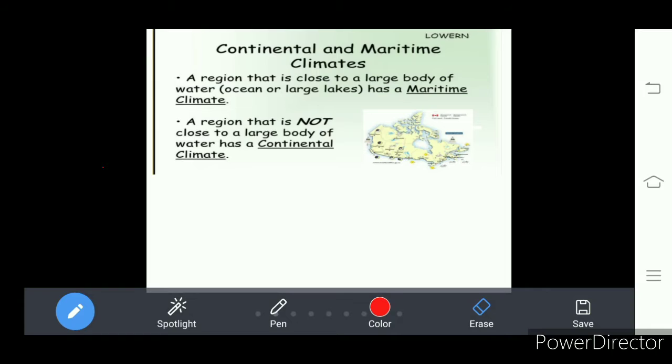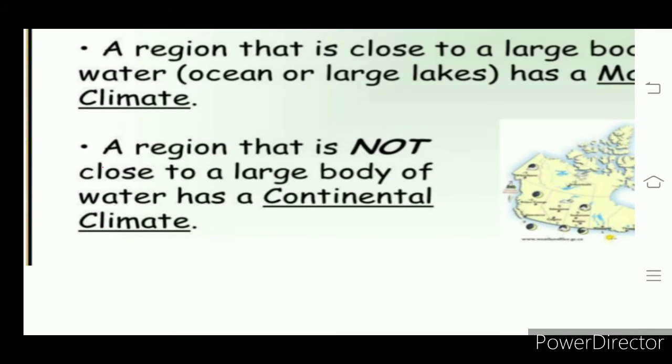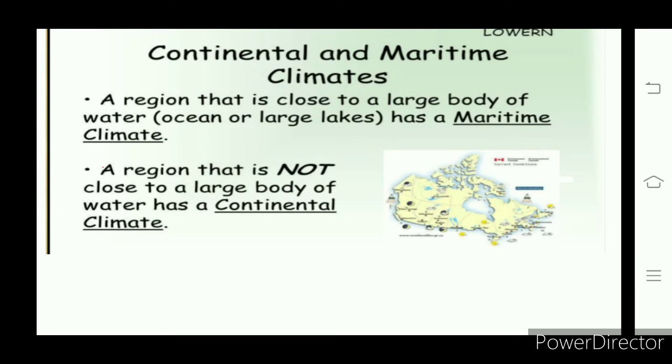So the places which are near to the water body experience low temperatures due to the sea breezes blowing from water bodies. Such a climate we call maritime climate.